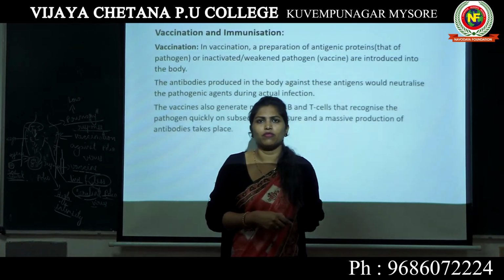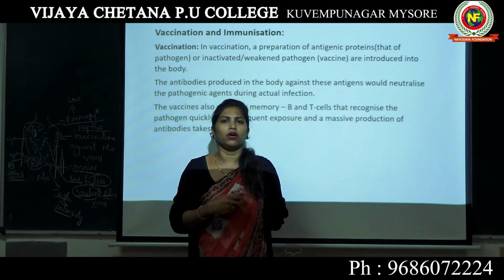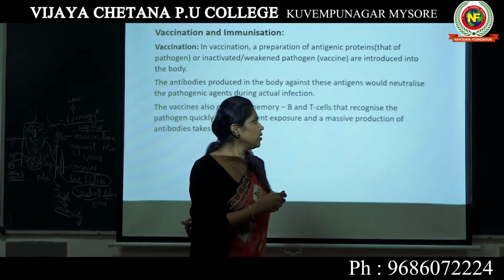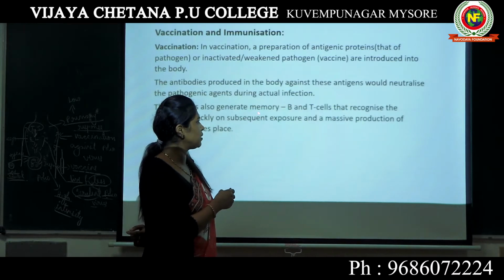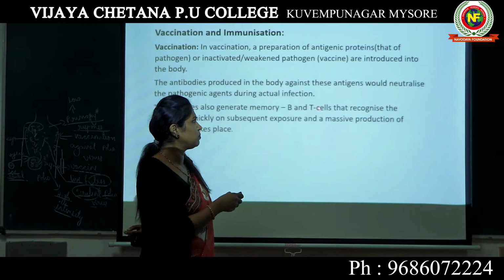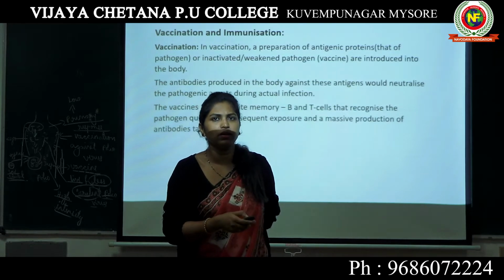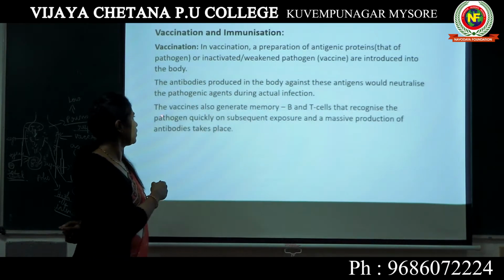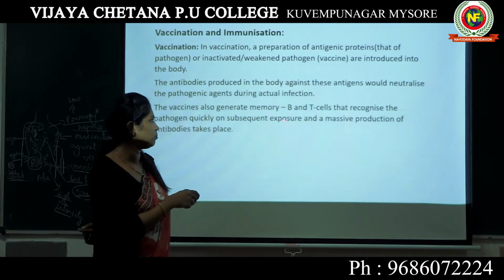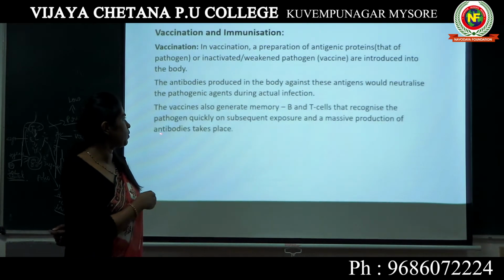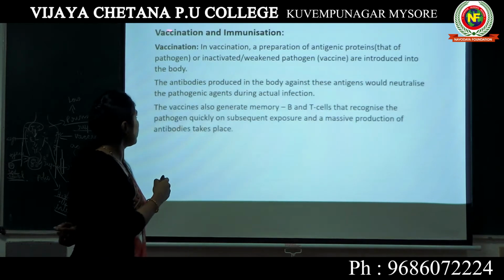When you insert a vaccine, against the pathogen in that vaccine the body will produce the antibodies. And later, these B cells and T cells, because they carry out the function of remembering the pathogen, are known as memory B cells and memory T cells. They will have a memory of which pathogen has come in, and they will be able to recognize the pathogen when subsequent exposure happens, when a real exposure happens. At that time massive production of antibodies will take place. So this is all about vaccination.